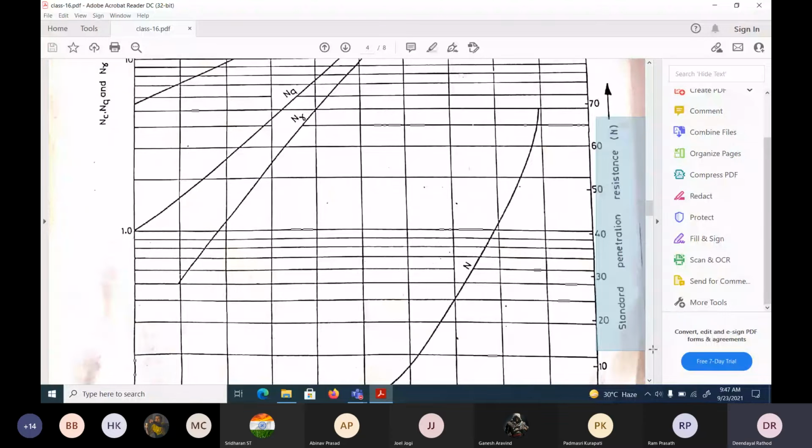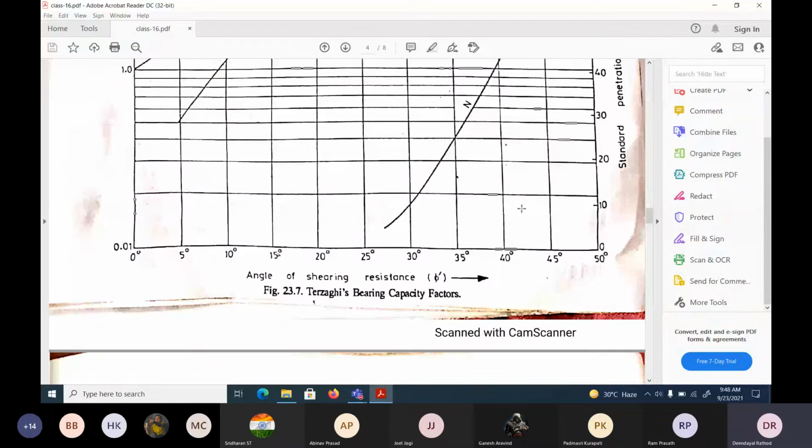Understand? Go and conduct the SPT, get the N values, find out NC, NQ, N gamma, and apply them in the bearing capacity equation, QU, the ultimate bearing capacity of Terzaghi's equation. The unit weight of the soil we can easily find out, and we can find out the cohesion and phi parameters and all.